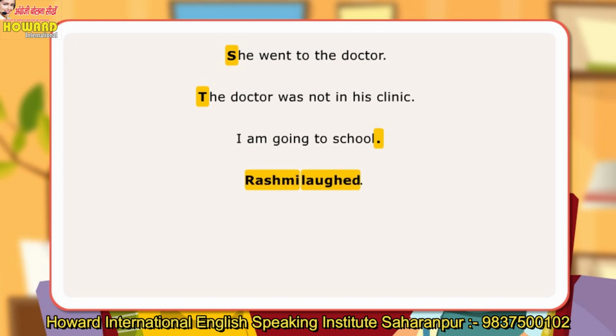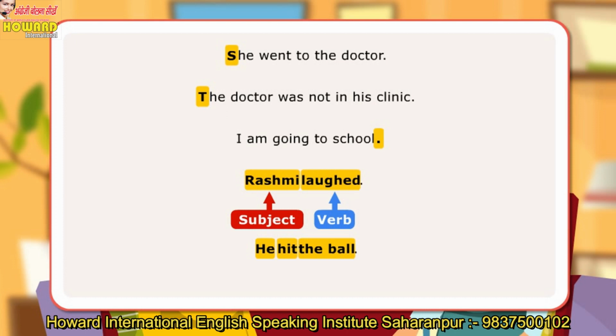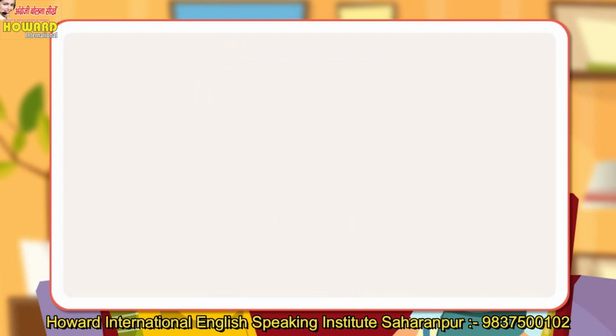A sentence has at least a subject and a verb. Rashmi laughed. Subject: Rashmi. Verb: laughed. Subject plus verb plus object is the basic word order in a sentence. He hit the ball. He, subject; hit, verb; the ball, object. A sentence must present a complete thought that can stand alone.